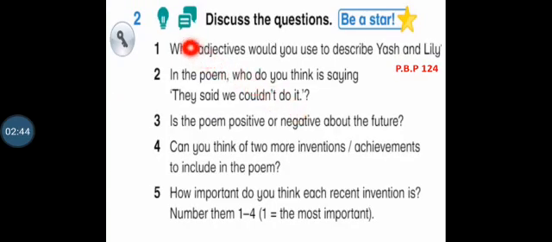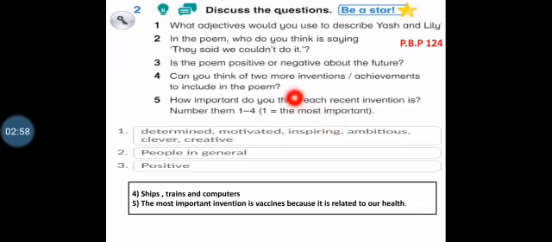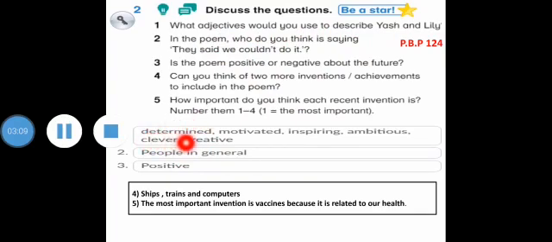Now let's move to question number 2. Discuss the questions. We have 5 questions. Try to think about them, and then we'll discuss it together. Yes, let's have a look on your answers. Question number 1. What adjectives would you use to describe Yash and Lily? Yes, they are determined, motivated, inspiring, ambitious, clever, creative.